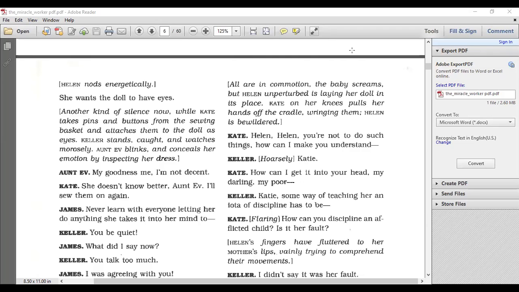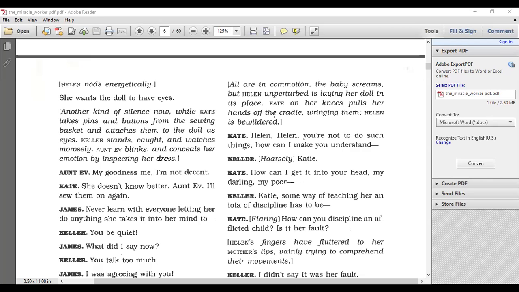So she took matters into her own hands, and she ripped two buttons from Aunt Eve's dress. Of course, Aunt Eve didn't realize what she was doing. She was a little startled by that, but we see that she was doing it to have eyes on the doll.